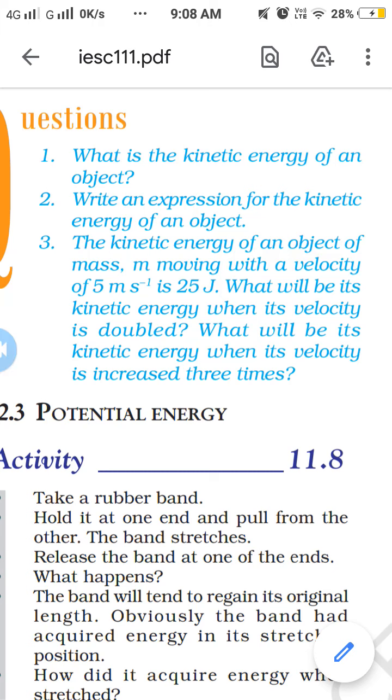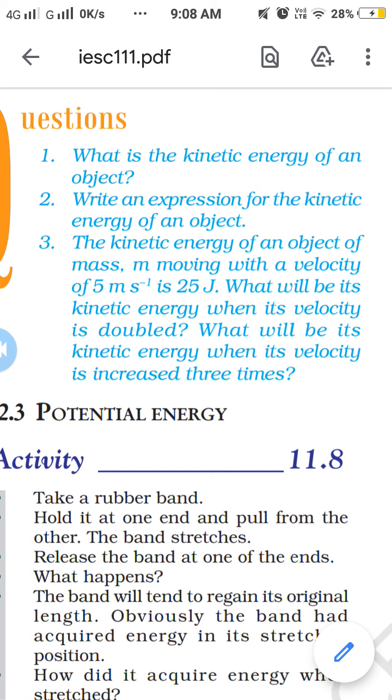Okay, good morning, friends. In the morning session, we discuss Chapter 11, Work and Energy. So here in the textbook, the first question: what is the kinetic energy of an object? The energy possessed by an object due to its motion is called its kinetic energy.